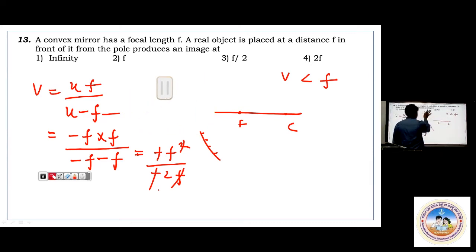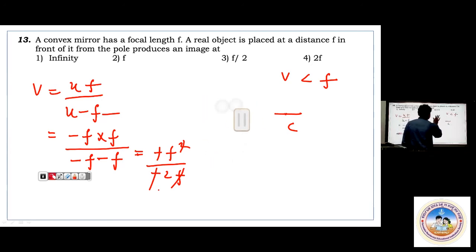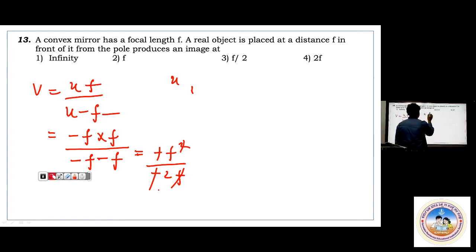Suppose, some general formula, especially for higher level, I'll try to provide. In case u equals 2f, that is like minus 2f only. A convex mirror has a focal length f, a real object is placed at a distance 2f. In case they give 2f, what will be v?